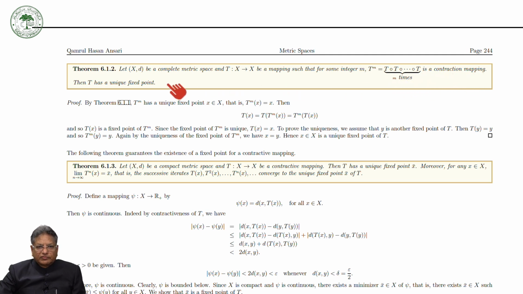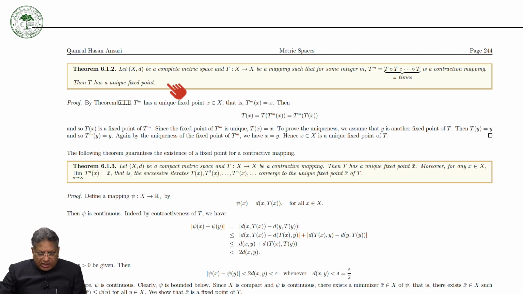Then T has a unique fixed point. So even if T is not a contraction map, but T^m for some integer m is a contraction mapping and X is a complete metric space, even then T has a unique fixed point.